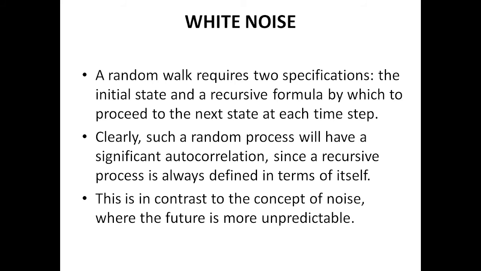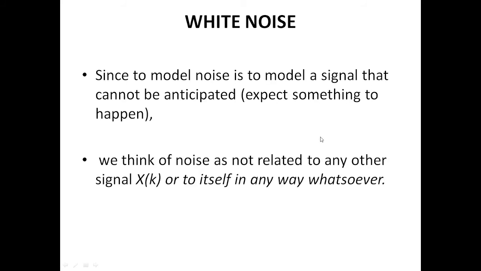Now, white noise is one of the things. So what is noise? Noise is unpredictable, whereas in the random walk we have seen predictable things. To model noise is to model a signal for which you cannot expect something to happen. Noise comes at any time.